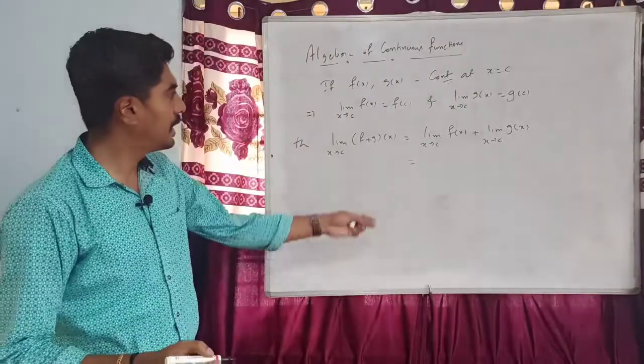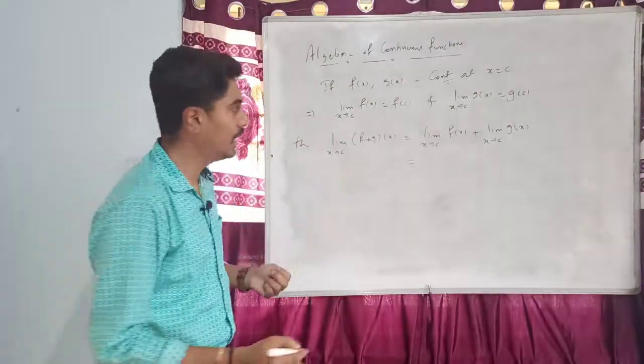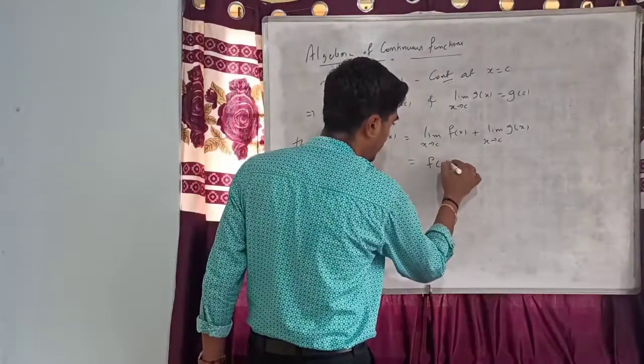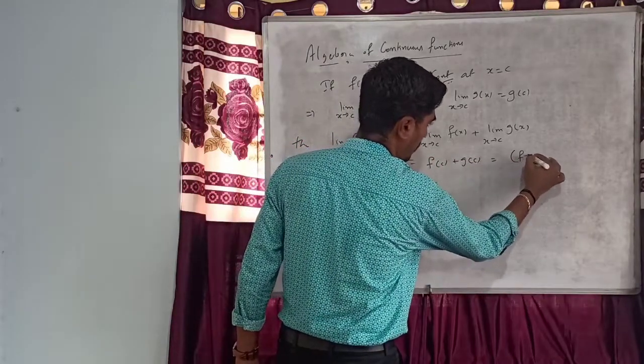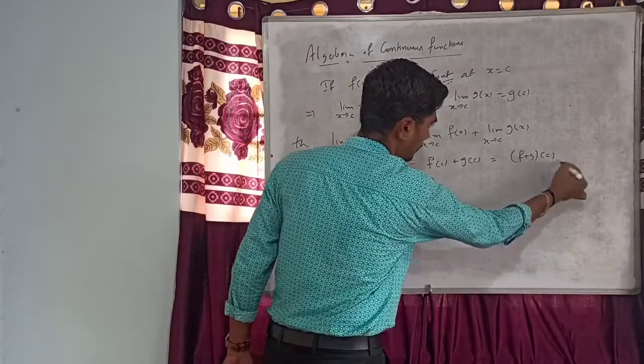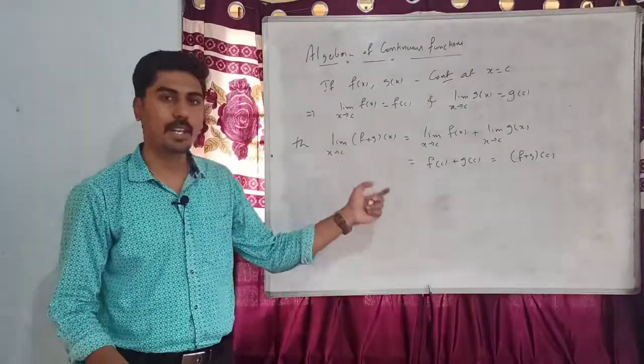By this we have, this is equal to f of c plus g of c, which is equal to f plus g of c. In other words, f plus g is continuous at x equal to c.